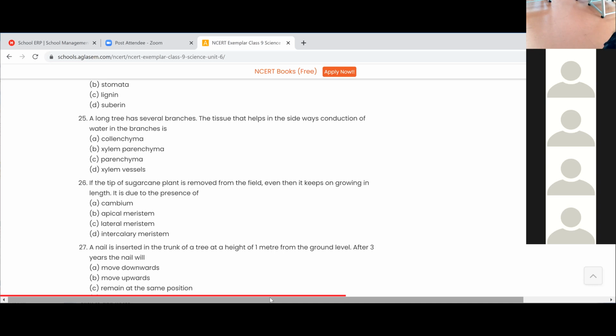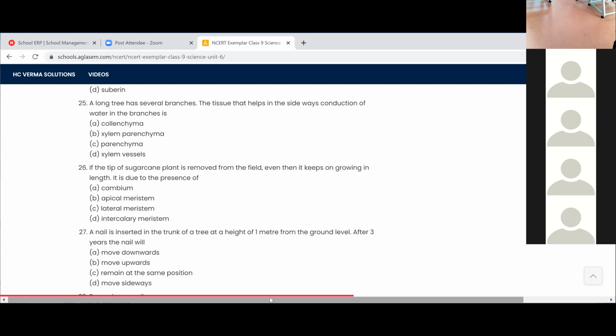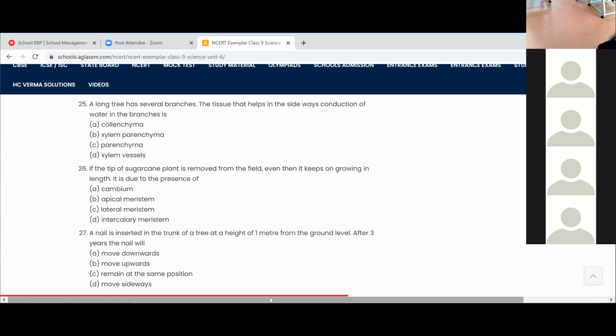Ma'am, xylem vessels. Are you sure? Xylem vessels. Okay, that's xylem vessels. Correct? Okay. So these xylem vessels help in sideways conduction, supply of water in the branches.